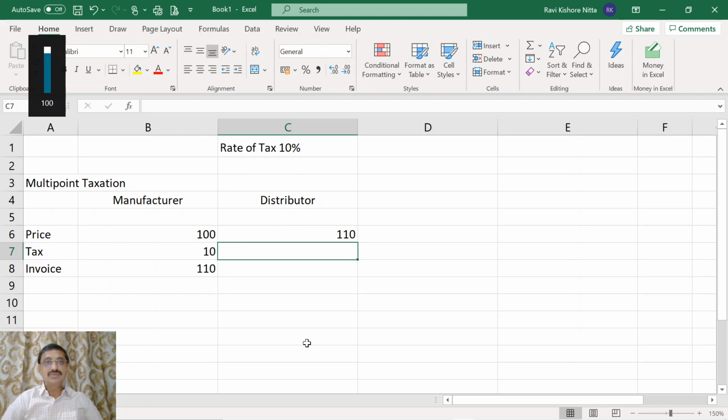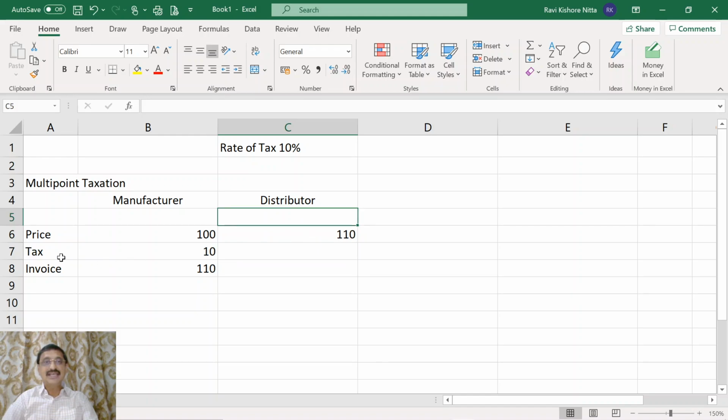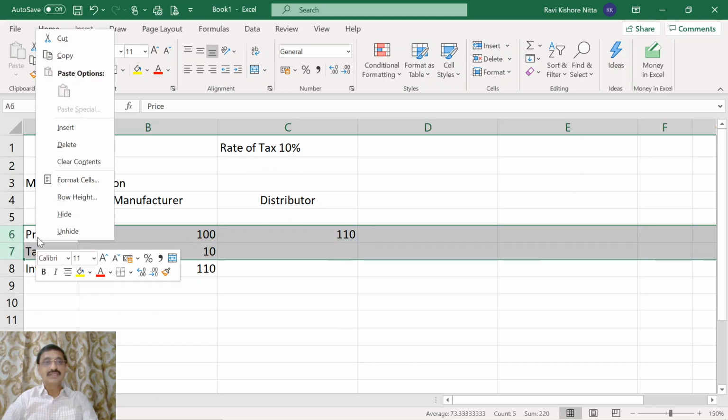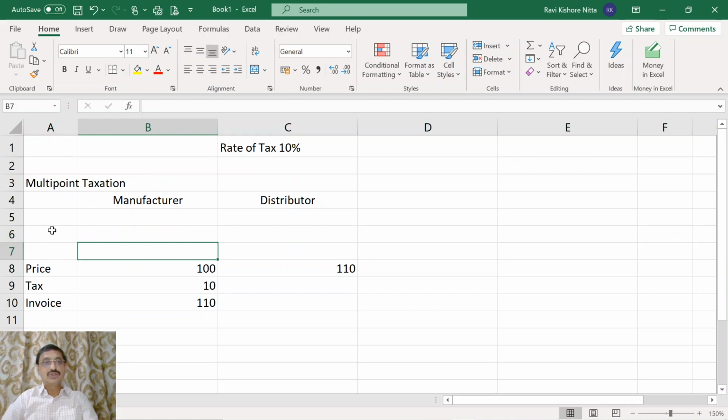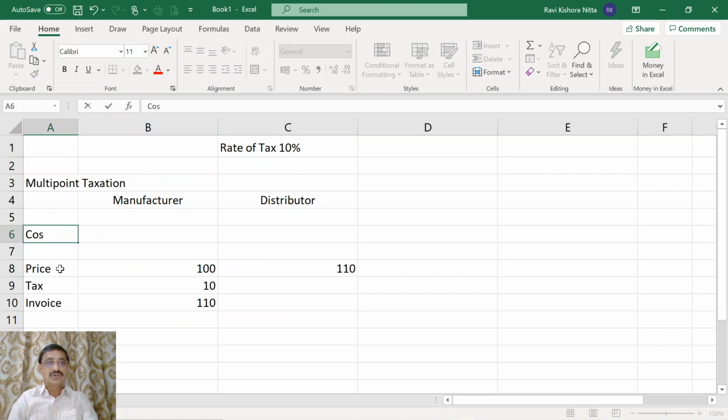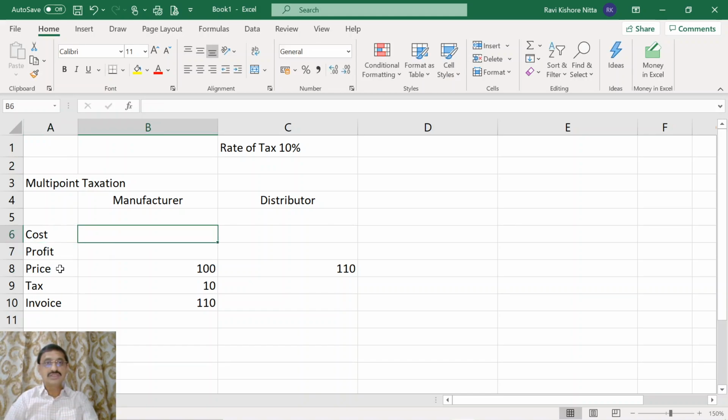Now, if the distributor bought the goods for 110 rupees and he is selling it and he is adding profit, I will also place the cost and profit for the manufacturer. The cost is 80 rupees, the profit is 20 rupees, and the price is 100 rupees.